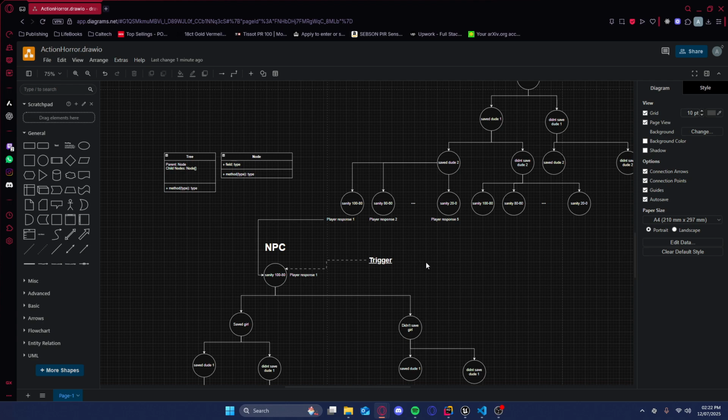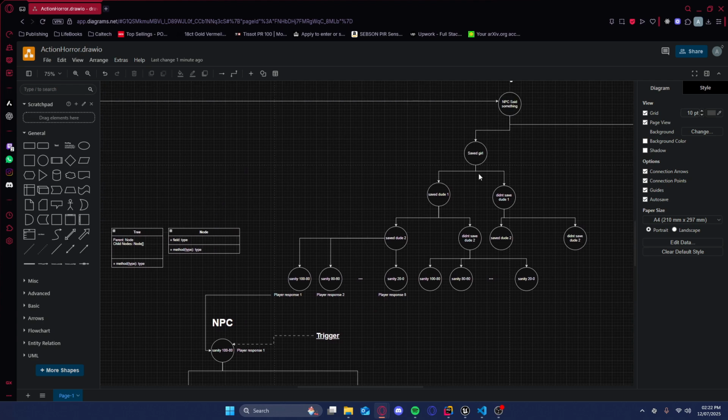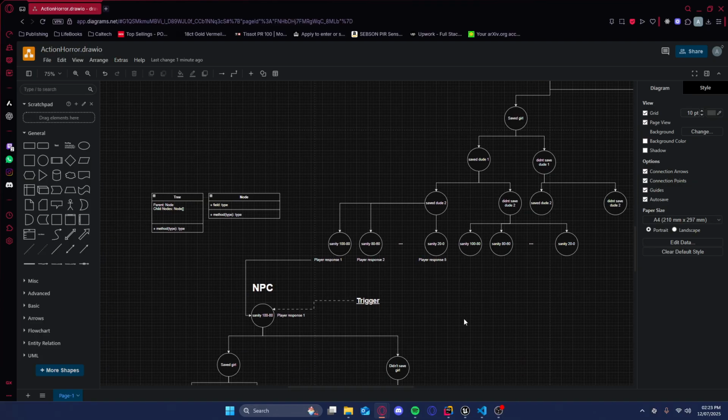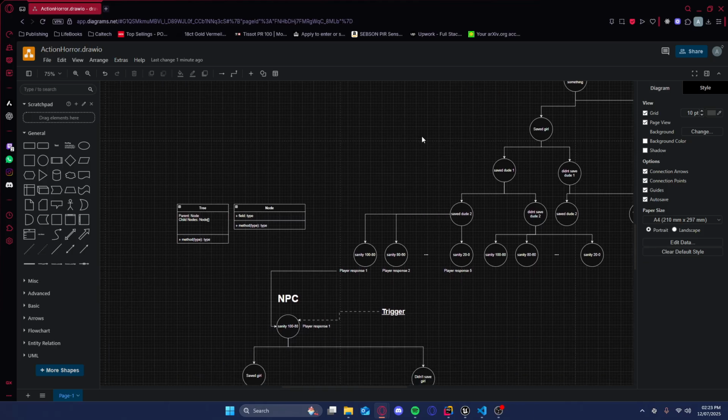Now that's a lot of trees, right? To traverse a tree is like n log n, right? If you want to go to all of it. If you just go down one side, I think it's just log of n. And that's a lot of trees, like having a tree for decisions. And then where do the dialogues come from? Like, how do I store them, right?